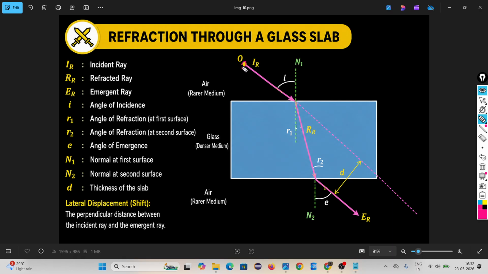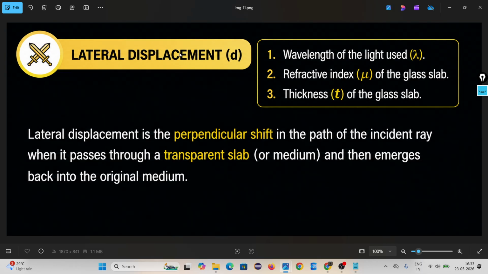Suppose here is the football, but you don't know about refraction. You are sitting here to watch the object, you never see it. You have to come to this position. So you have to remember lateral displacement. The lateral displacement is the perpendicular shift in the path of the incident ray when it passes through a transparent slab and then emerges back into the original medium.